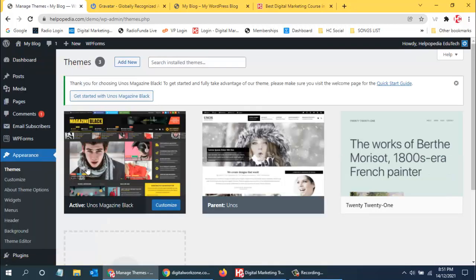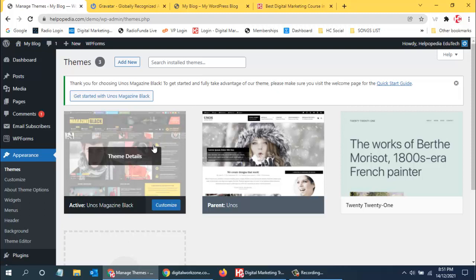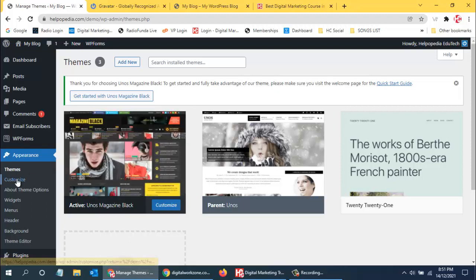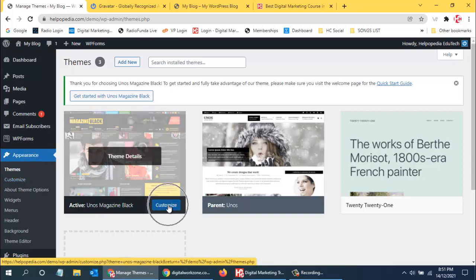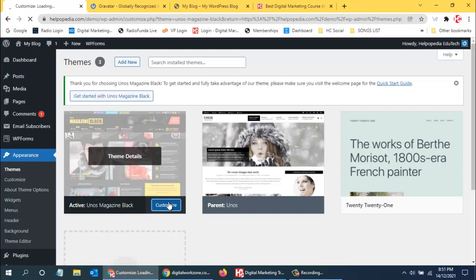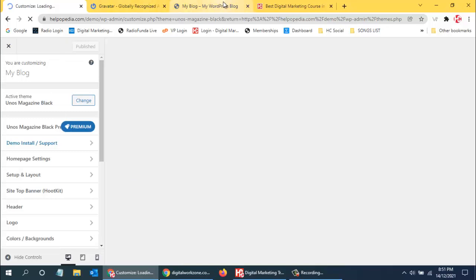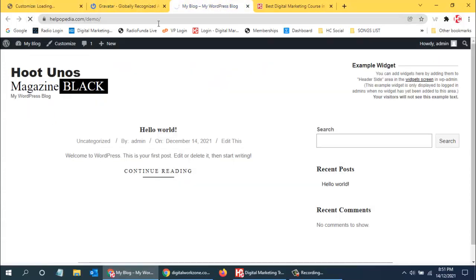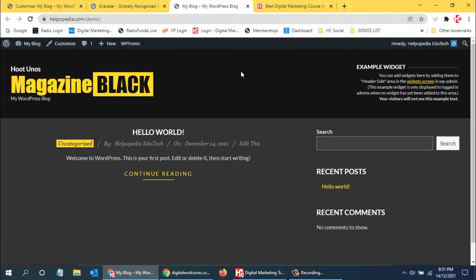We have already installed this theme, so now we need to customize it. We can click on customize over here, or click customize over here. I click on customize over here, and now I can make all the changes on the website. This is the theme that we have just installed, and we are editing it. Now we can see the theme in real action. Previously it was black and white; now you can see how the theme looks.